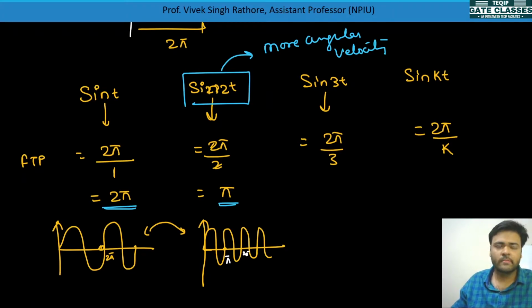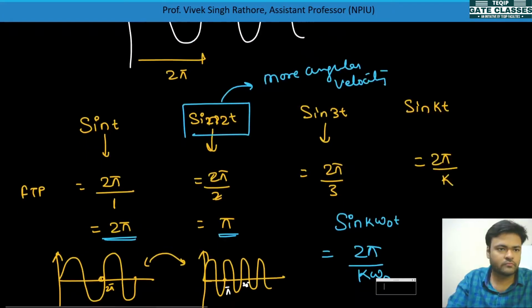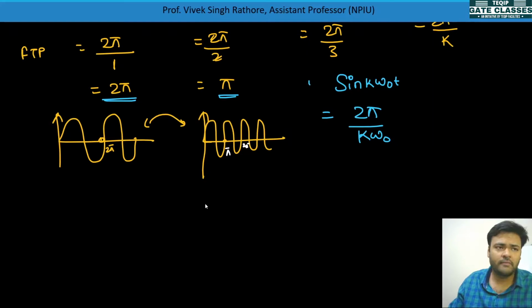Okay, so you can generalize it as every sine signal has some angular velocity with which it is covering the cycle, so we can write it down as sine k omega naught t. Okay, and this omega naught is angular velocity, and the fundamental time period will be 2 pi by k into omega naught. So sine omega naught t, cos omega naught t, these all are periodic signals.